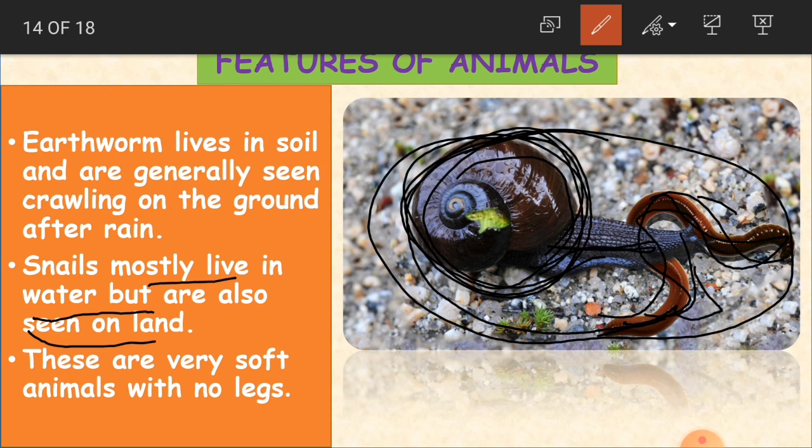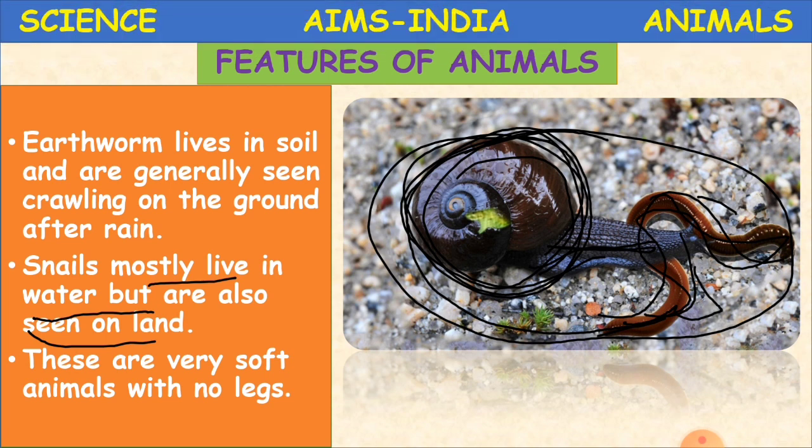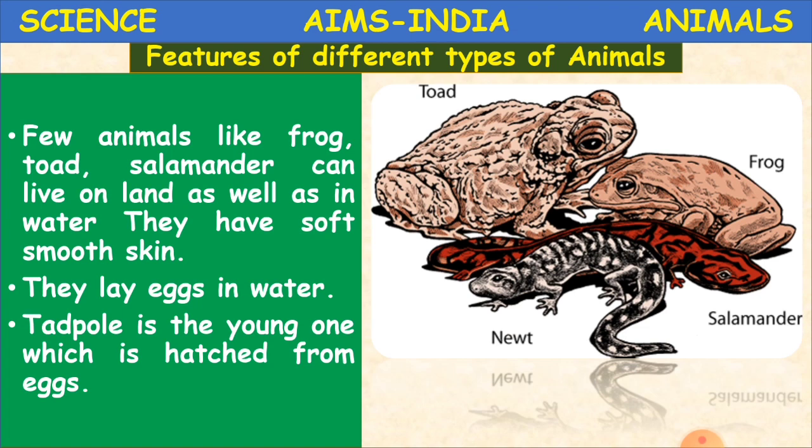So try to observe them after rains, especially near the plants. You can see these types of animals crawling on the ground. Land is nothing but the ground, and these are very soft animals with no legs. They are very soft and sensitive, so they do not have legs. Okay, children, clear? Now we'll see some other types.